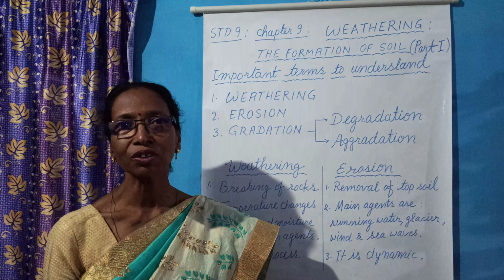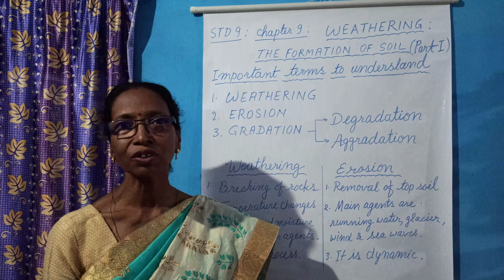In the previous chapters, you have studied about the different landforms on the surface of the earth. They are being affected for a long period of time, and the landforms which are formed on the surface of the earth, they are being changed. And because of this, the rocks are also disintegrated. Weathering takes place by different means or agents like moisture present in the atmosphere, or the temperature changes, or in the polar region due to the frost action.